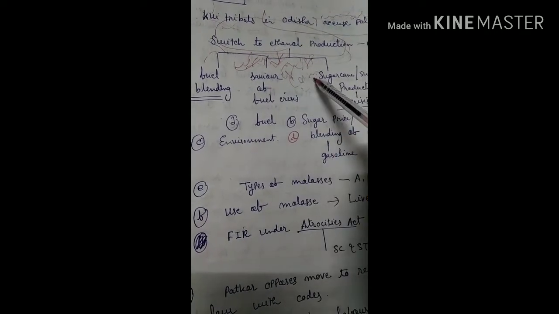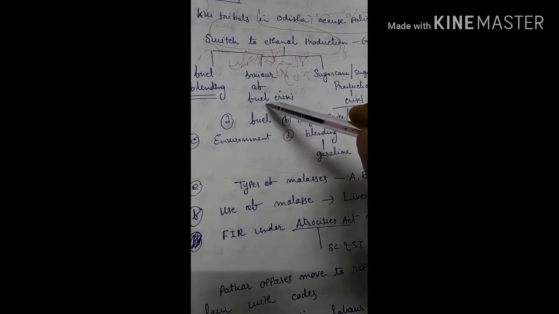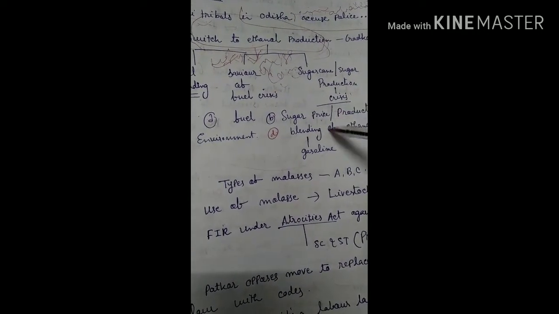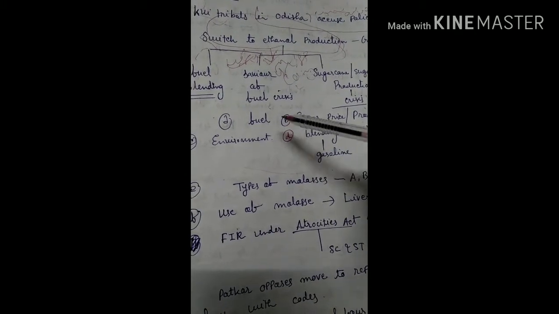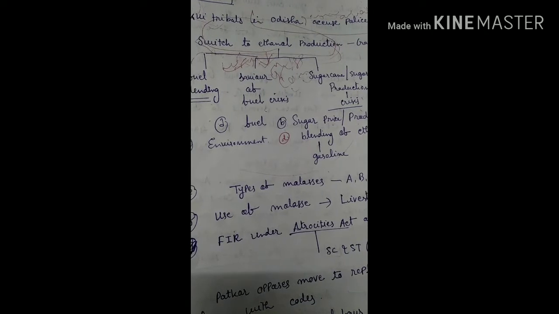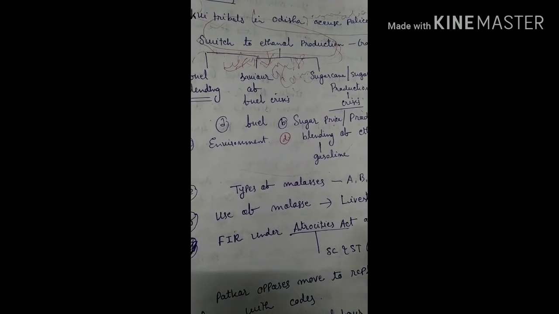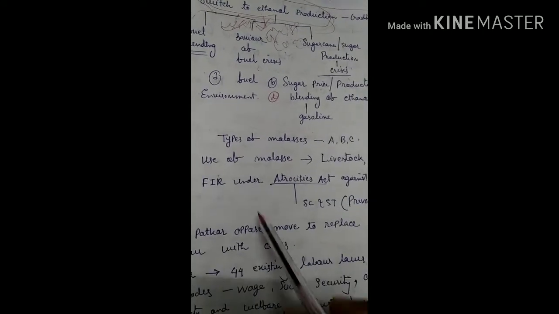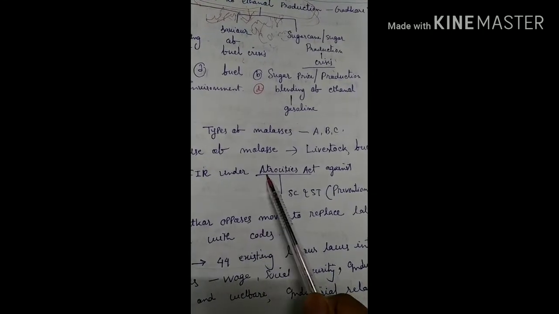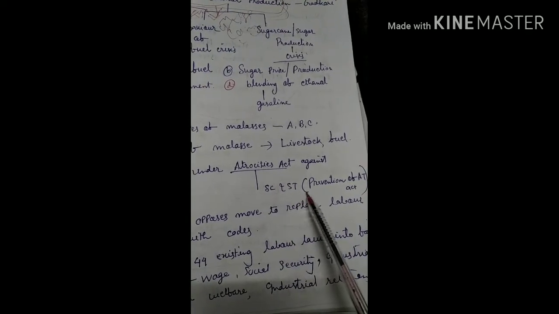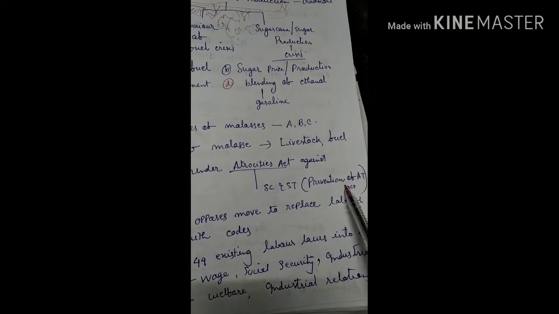For example, in this article, all these issues regarding fuel blending, environment, sugar price production, molasses, these are not anyhow mentioned in the article. It is you who have to recover those issues, pointing to the headline. Right. In this another article there is, FIR under Atrocities Act against Scheduled Caste and Scheduled Tribe, Prevention of Atrocities Act.